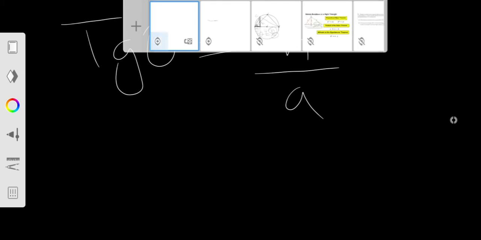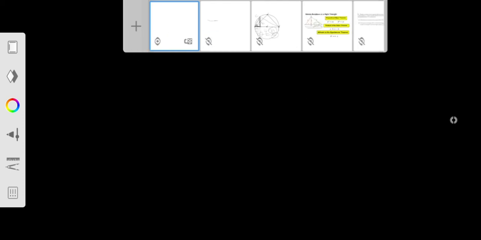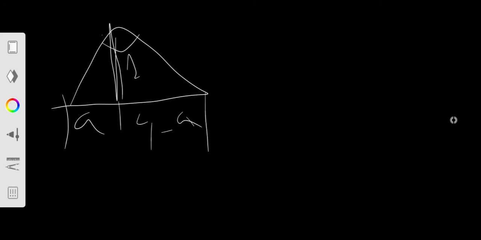So let's go over here. This is our right triangle over here. This value is 1. This is a, right? But the whole thing is 4. So this part over here is 4 minus a, right?